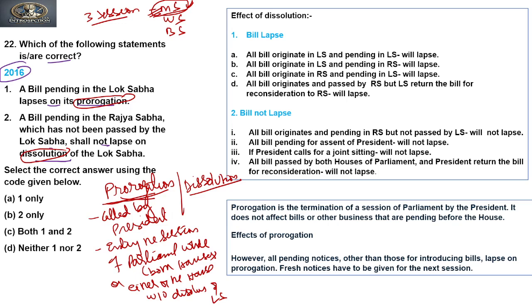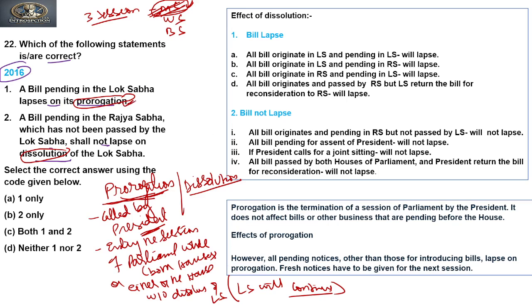After prorogation has been done by the president, the whole session will come to an end, right? But the lower house will not be dissolved. It means the life of the house will continue. Without dissolving means the Lok Sabha will continue. So there will be a Lok Sabha, but the session, whether monsoon or winter, is cancelled or ended.